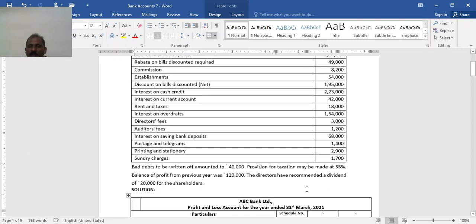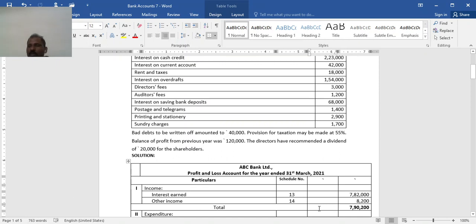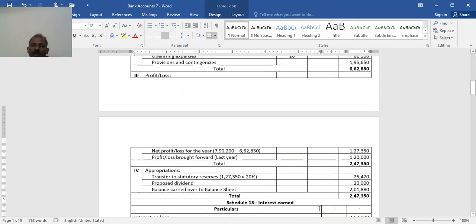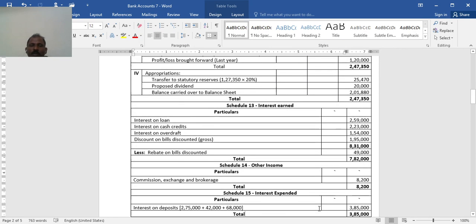For the profit and loss account, know that from schedule 13 to 16, 13 and 14 are for income, 15 and 16 for expenses or expenditure. So first, schedule number 13, interest earned. The interest which the bank receives by advancing money.